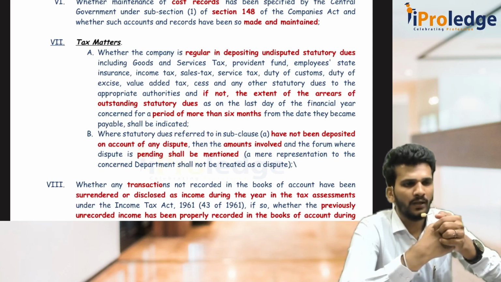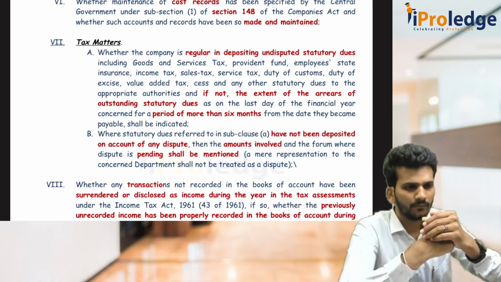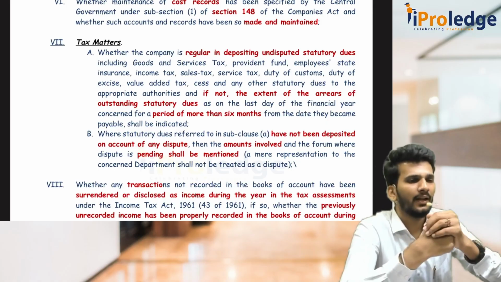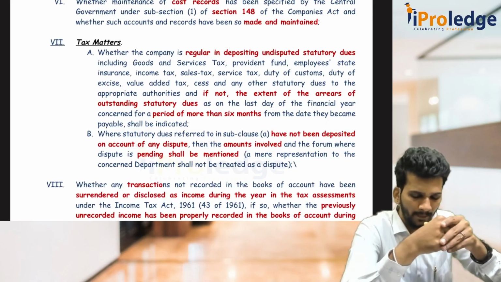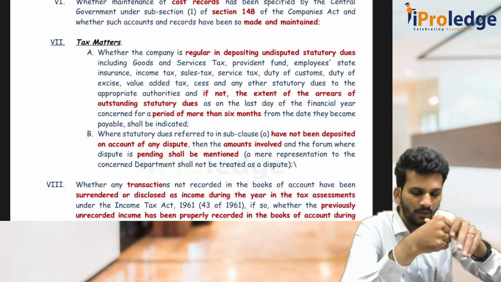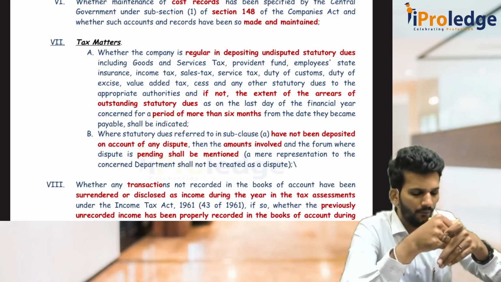If it is undisputed dues, then everything is clear for both people. Then the auditor checks whether the company is regular in depositing those undisputed statutory dues or not. If not, what is the extent of arrears outstanding and from when?